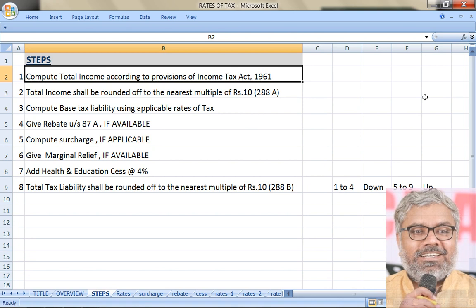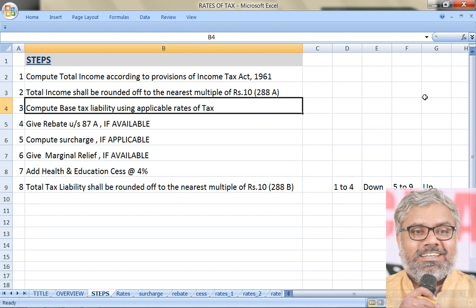So now going back to the steps, total income for us is already available. In the example that we have taken, the total income is already given. In reality, that is the last step. Once the entire income tax portion is completed and we are able to calculate the heads of income, then the computation of total income will come. That will almost be our climax. We cannot reach there now, but what happens after that we can do now, because it is all about application of certain rates of tax given in the Annual Finance Act. So total income is already available with us. The first step, our job, is to round it to the nearest multiple of 10.